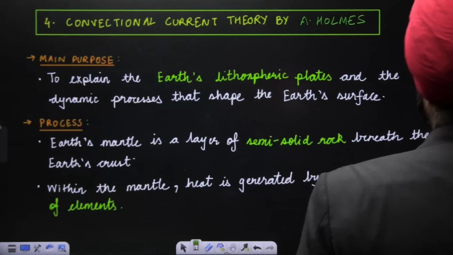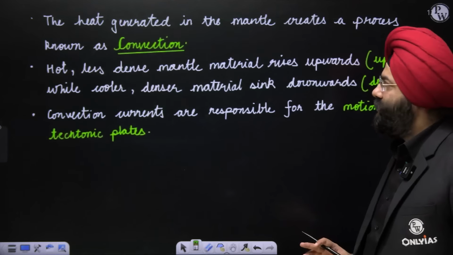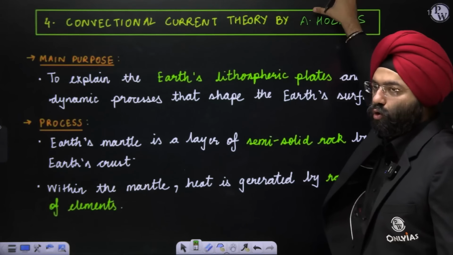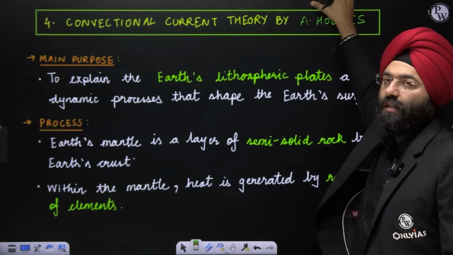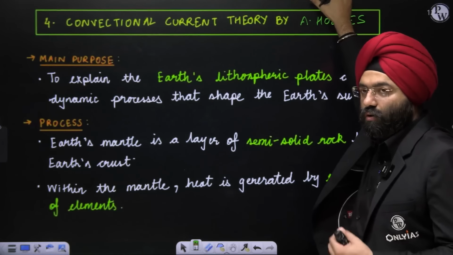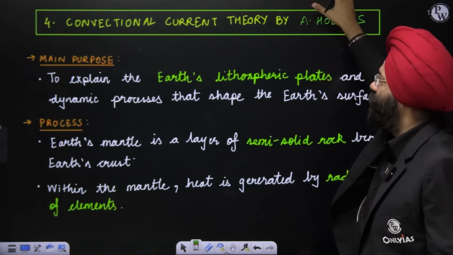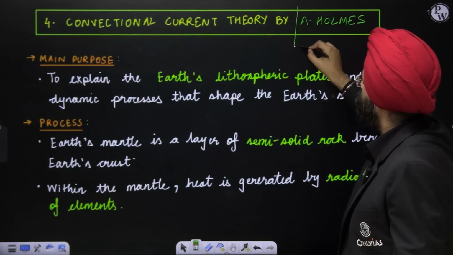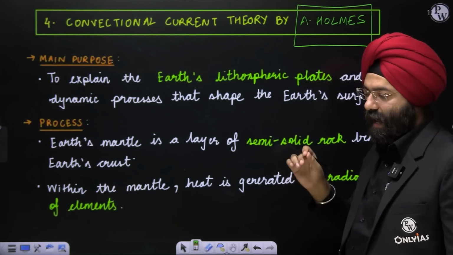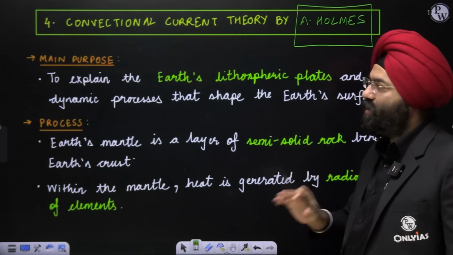So everybody, please remember this. The concept of seafloor spreading is given by Harry Hess. The concept was earlier given by Arthur Holmes. One more thing, there are certain books which mention that the convectional currents theory was also explained by Harry Hess, but the first person who gave it is Arthur Holmes. So just please note this. In certain books, it is mentioned that Harry Hess has also contributed, but the main person who initially gave this theory is Arthur Holmes.